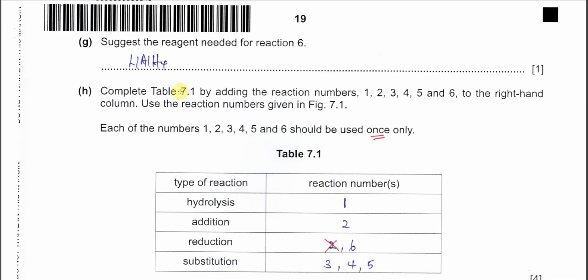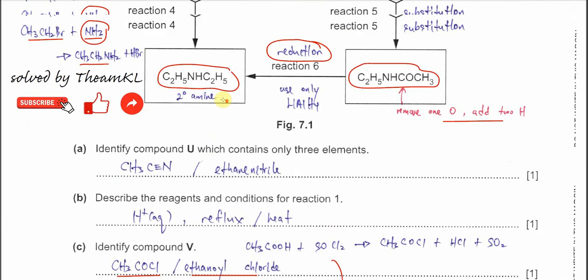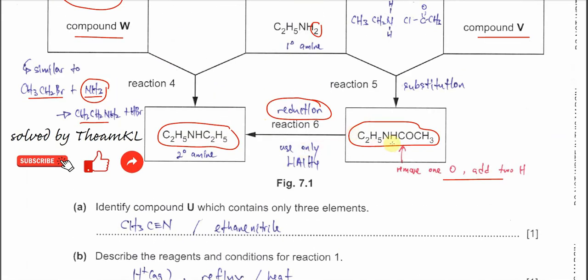Okay, G, suggest the reagents needed for reaction 6. Reaction 6 is a reduction, I told you just now. And for the reduction of amide, we can only use this, we cannot use others. This is the only reducing agent, lithium aluminum hydride.